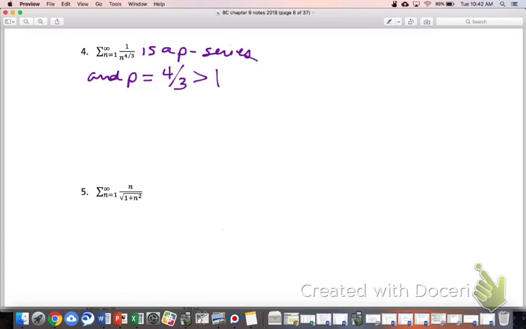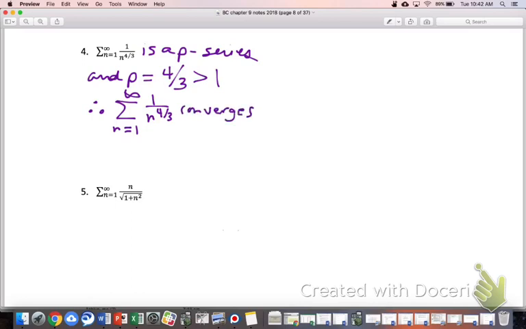I was still in harmonic mode. I said harmonic earlier, and I shouldn't have been. So 4/3 is bigger than 1. That's the most important thing. So the p-test will then tell us the series does what? Converges, yes. Therefore, that series that we were thinking about converges.